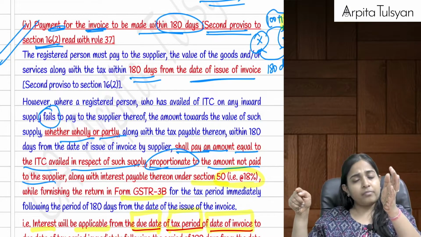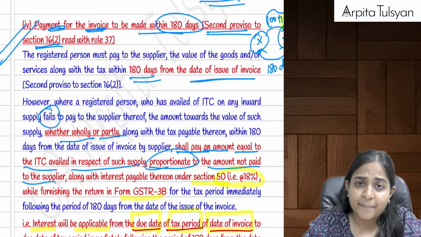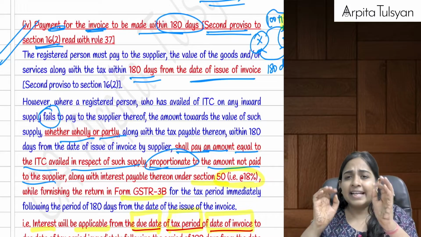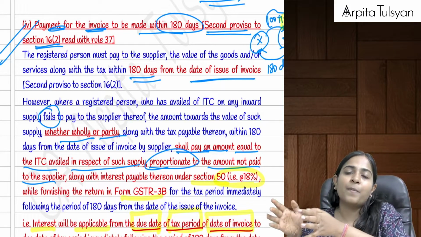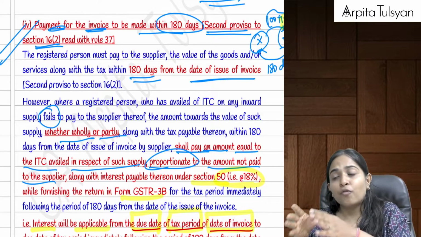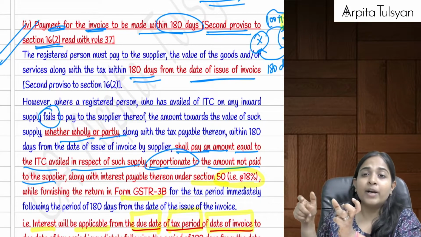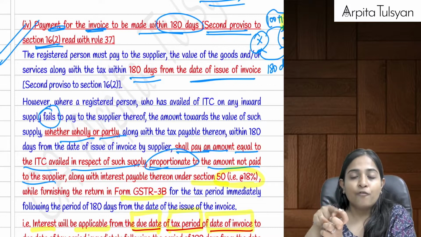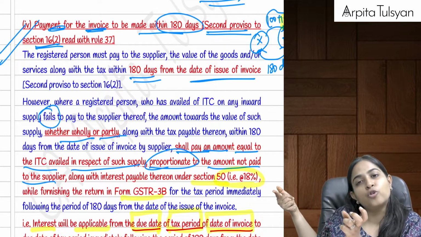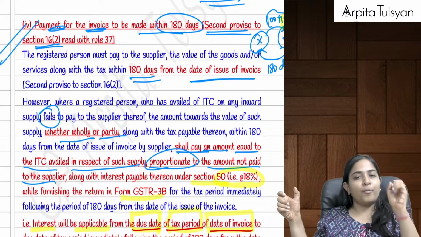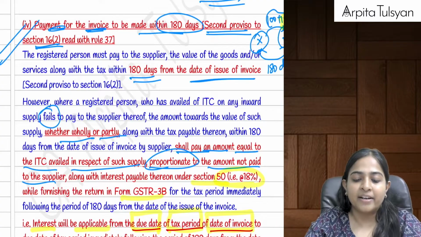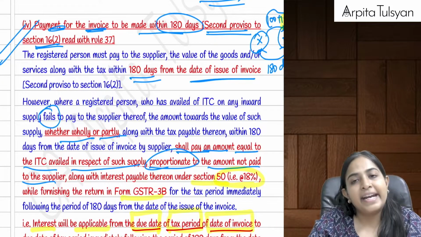Since the payment was not done within 180 days, let's say the 180 days expire in the month of May, and the due date for filing GSTR 3B for May is, let's say, 20th June. So it will go from 20th December to 20th June. Interest will be applicable at the rate of 18%.